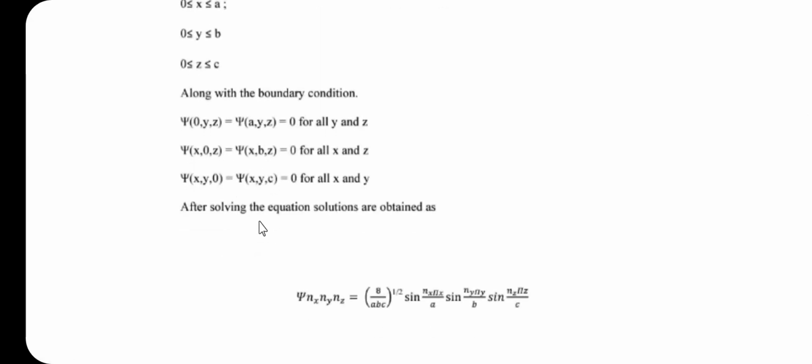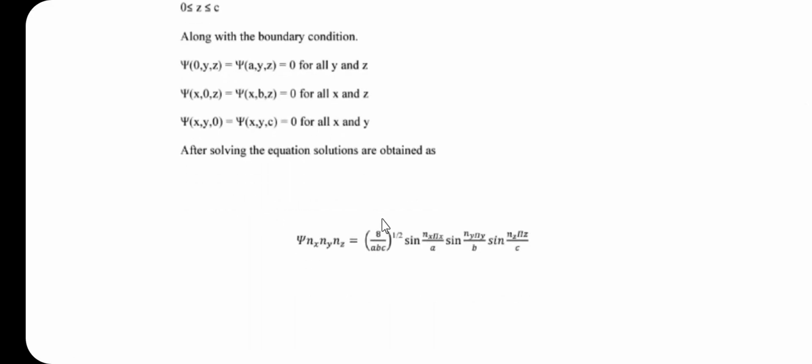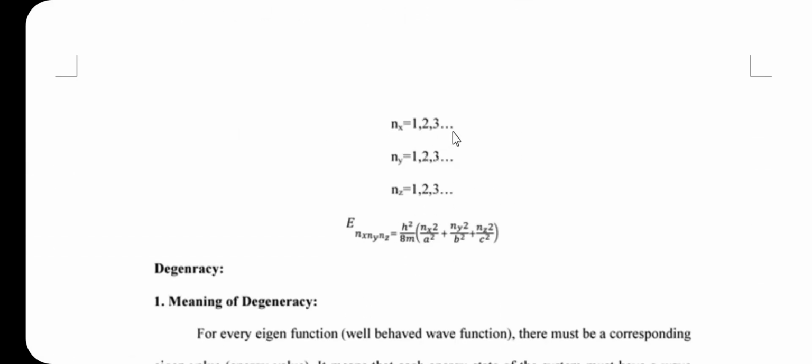Then after solving the Schrodinger equation, the solution obtained for the particle in the three-dimensional box is psi nx, ny, nz equal to 8 upon ABC, bracket raised to 1 half, into sine of nx pi x divided by a, into sine of ny pi y divided by b, into sine of nz pi z divided by c, where nx is equal to 1, 2, 3, 4 and so on, ny is equal to 1, 2, 3, 4 and so on, nz is equal to 1, 2, 3 and 4 and so on.